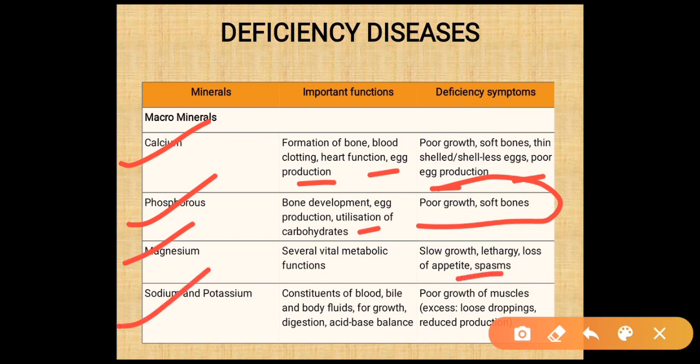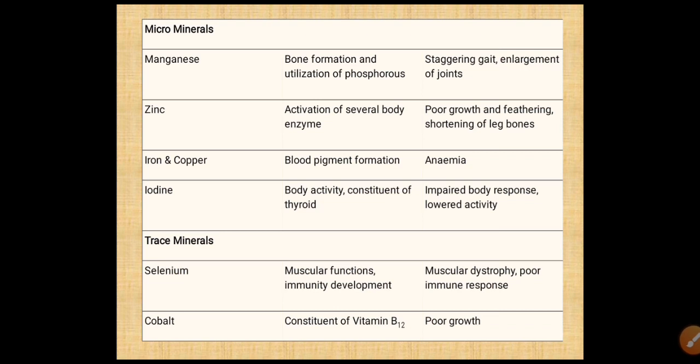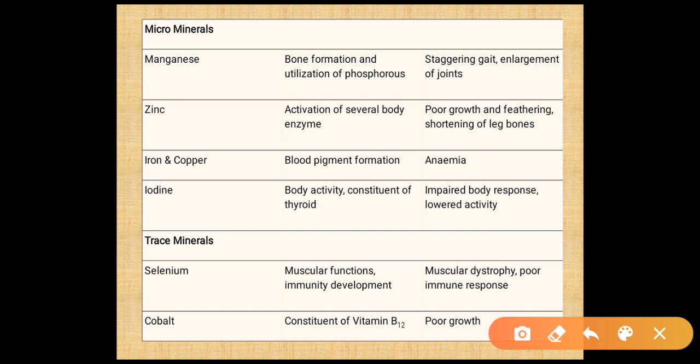Next is sodium and potassium. Their important functions are as constituents of the blood, bile and body fluids for growth, digestion and acid base balance. Deficiency symptoms of sodium and potassium are poor growth of muscles, loose droppings and reduced production. Various micronutrients are required, like manganese, which helps in bone formation and utilization of phosphorus. Its deficiency causes a staggering gait and enlargement of the joints.